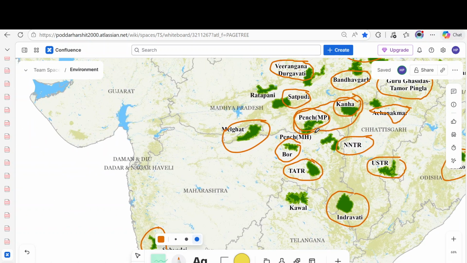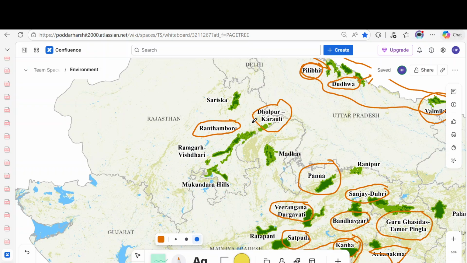In Rajasthan, we already heard Ranthambore, and this extension is only the Dholpur Karoli. Okay, and the famous Sariska Tiger Reserve is here. Sariska Tiger Reserve is the first tiger reserve to successfully relocate tigers, after local extinction.